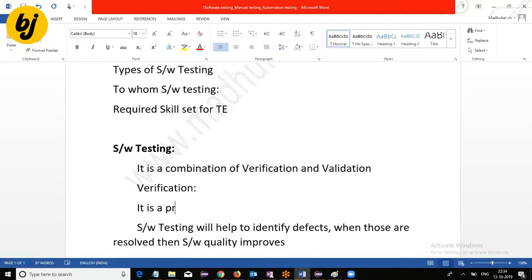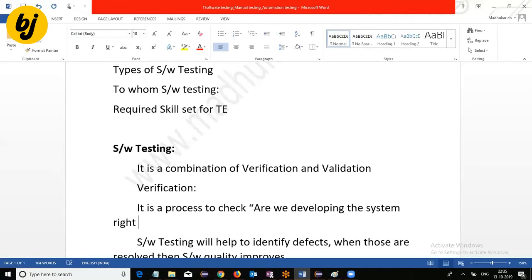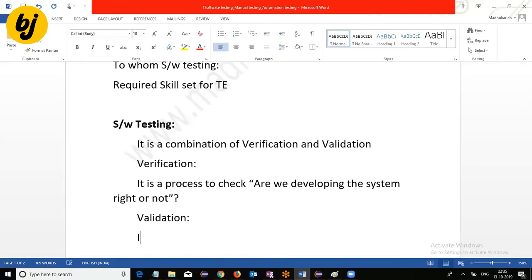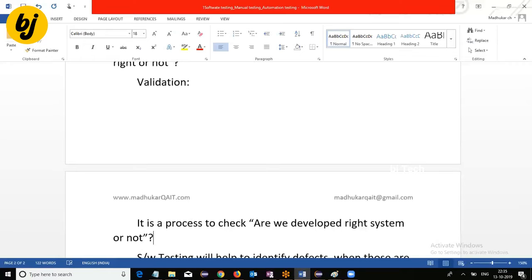It is a process to check: are we developing the system right or not? Whereas validation means it is a process to check: did we develop the right system or not? That is what we call validation.